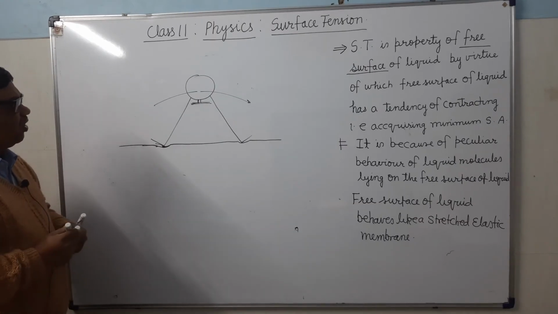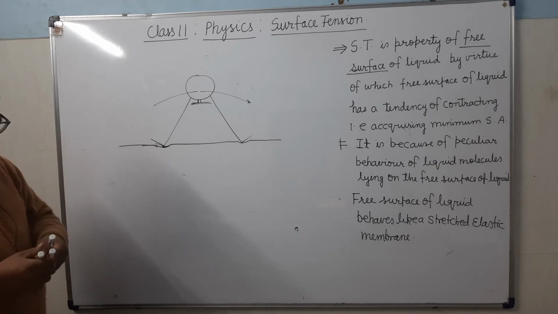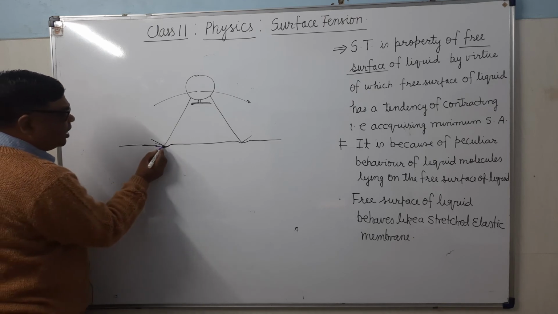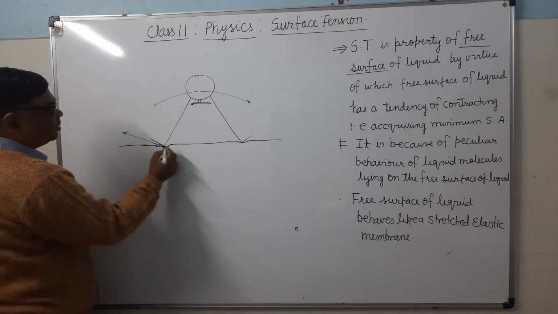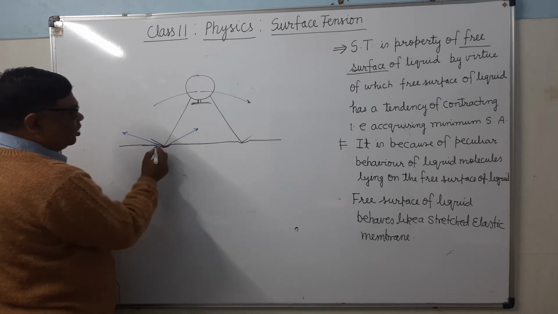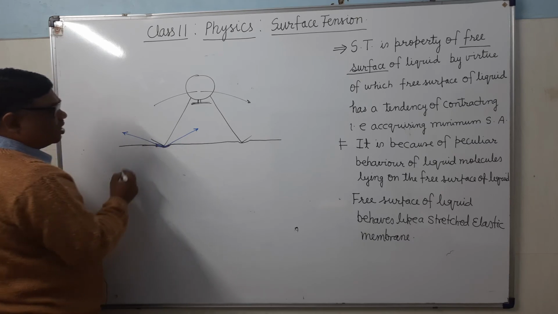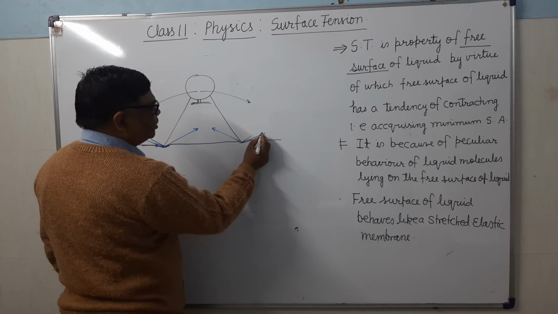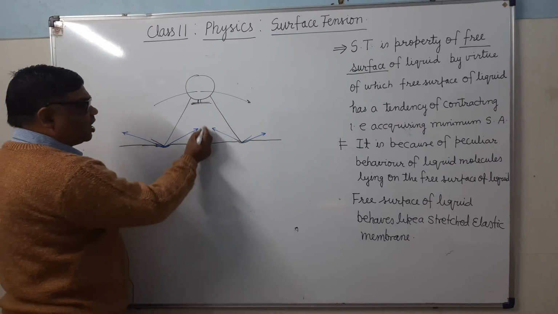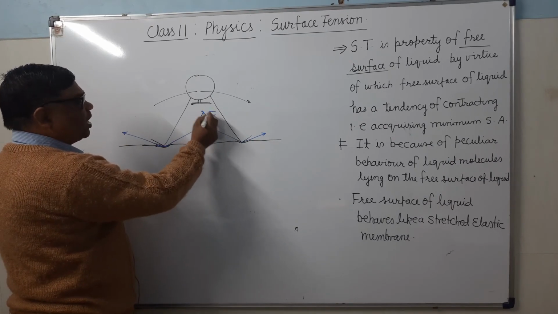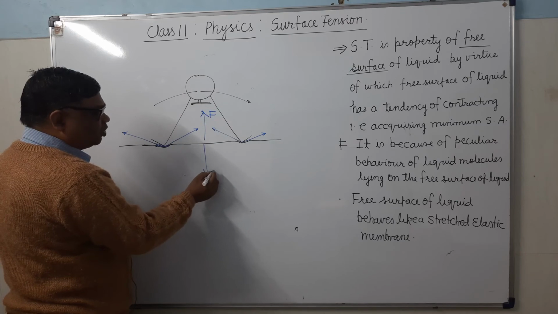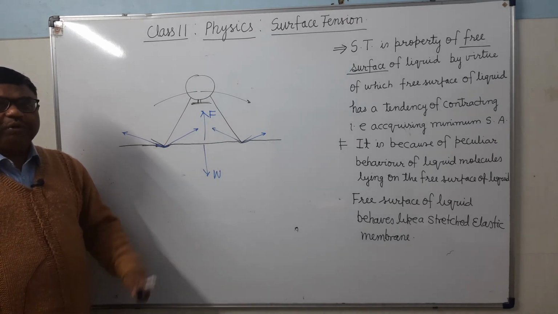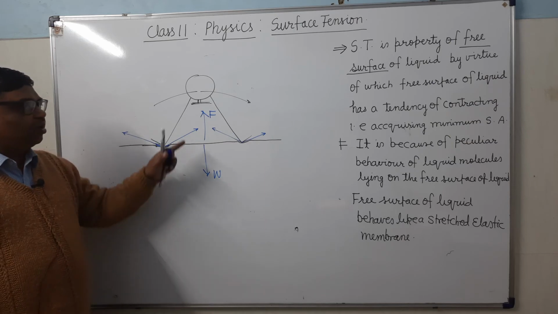And when depression will be found, so what will happen? Surface tension force will act. Surface tension force will act in this direction, as well as tangential to this surface. Here it will act in this direction as well as in this direction. Their vertical components will balance the weight of this mosquito. Mosquito is not very heavy. It's clear? इसका weight बहुत अधिक नहीं है. So what will happen? It will be balanced.